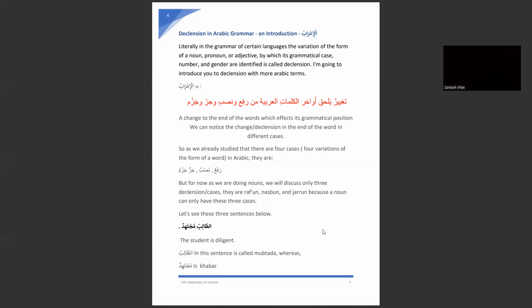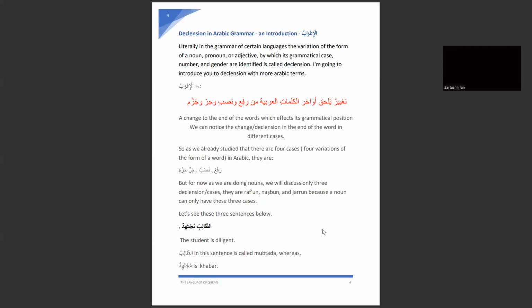And we are going to, as we have already covered a little about this topic, but now again we are going to do it because revision and the review of this topic will be very helpful as we proceed, inshallah ta'ala. So as we already studied, there are four cases, the four variations of the verb: rafa, nasab, jar, and jazm. But as I told you, we are only going to learn about the three cases of the ism right now: rafa, nasab, and jar.